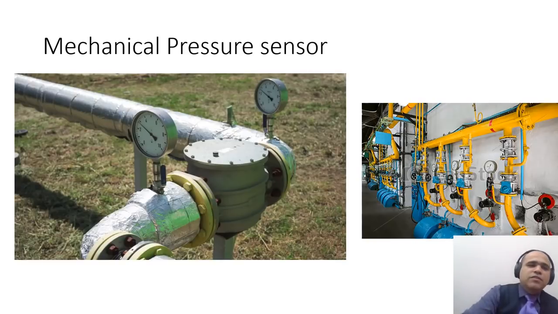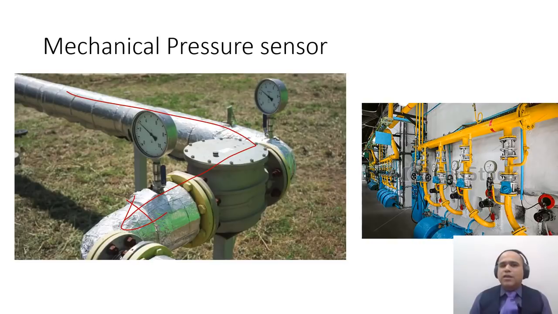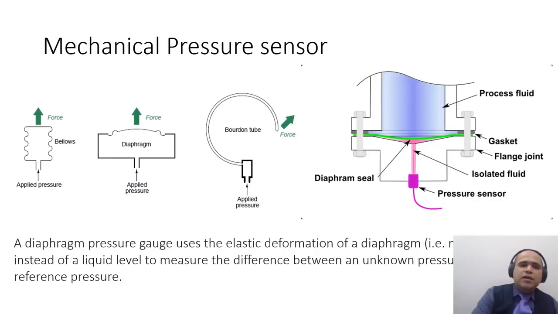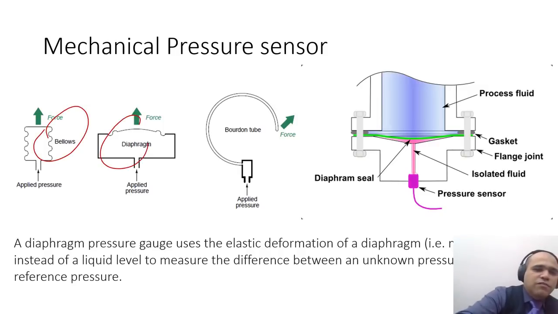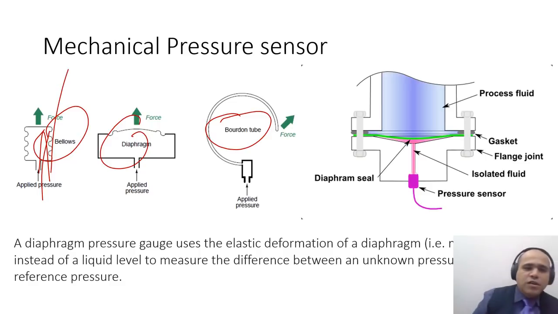Now these kind of sensors you might have seen in your garden are nothing but mechanical pressure sensors. Mechanical pressure sensors could be bellows, diaphragms, or Bourdon tubes. So you apply more pressure, the bellows will expand, or the diaphragm will bend, or the Bourdon tube will try to straighten itself. And this mechanical sensor can be further attached to an LVDT or something to convert this displacement into an electrical signal.